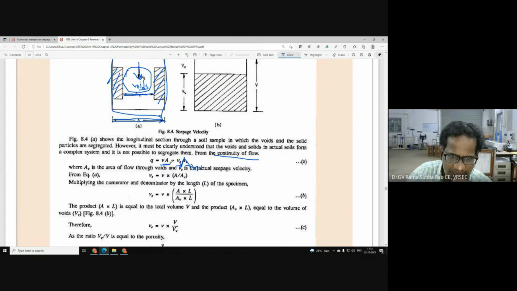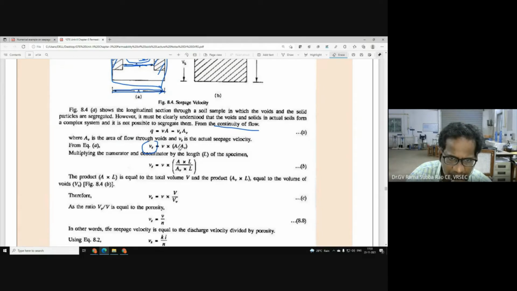By rearranging this equation, I want Vs. So how to get Vs? Vs is equal to V into A by Av. Now this Av is the area occupied by voids.